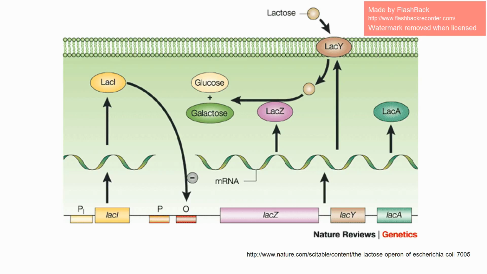We will be focusing on two things in the Lac Operon, the Lac I, which is right here, and the lacO, which is right here, and it's a cis-acting site. The Lac I gene makes the repressor protein, which is also called Lac I, which then binds to the operator sequence lacO. When Lac I does not bind to lacO, RNA polymerase, or RNAP, will bind to the promoter sequence, which is right next to the lacO, right here. It will then transcribe the following DNA needed for lactose degradation.